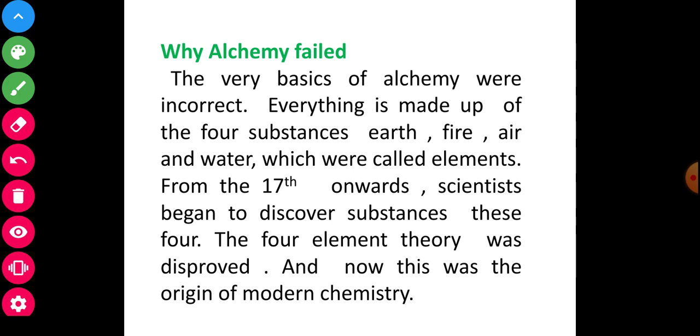Next, why did alchemists fail? I will repeat again: previously I had discussed that the very basics of alchemy were incorrect. Everything was thought to be made up of four substances: earth, fire, air, water. From the 17th century onward, scientists began to discover substances beyond those four. The four elements theory was disproved, and this was the origin of modern chemistry.